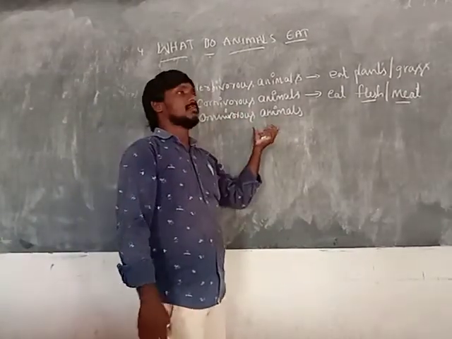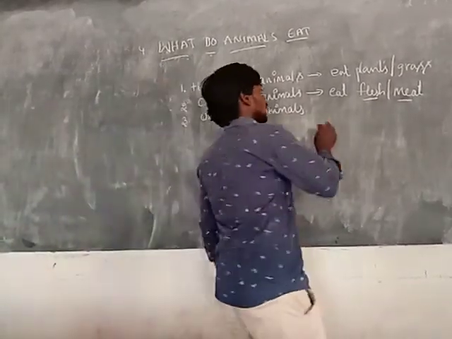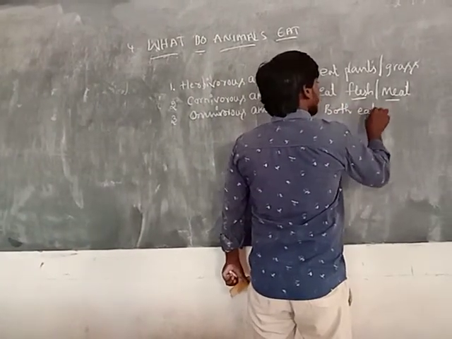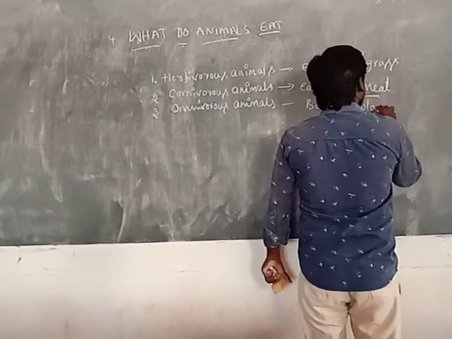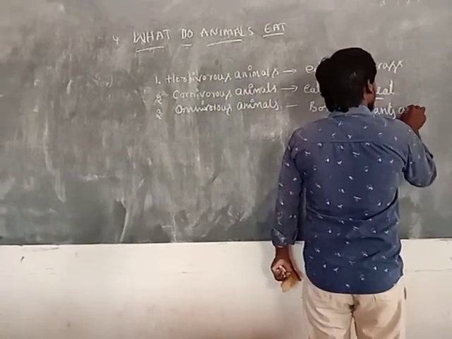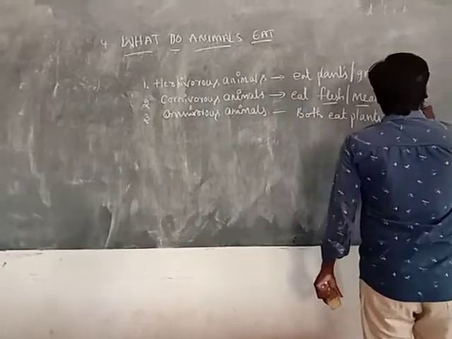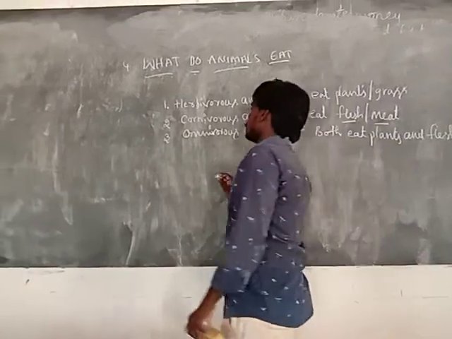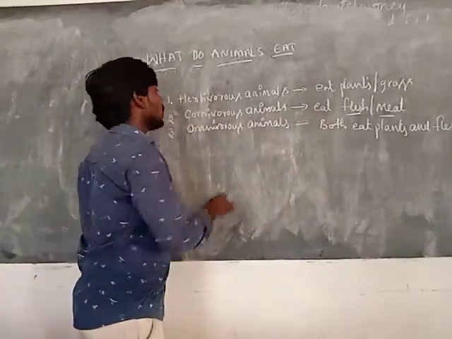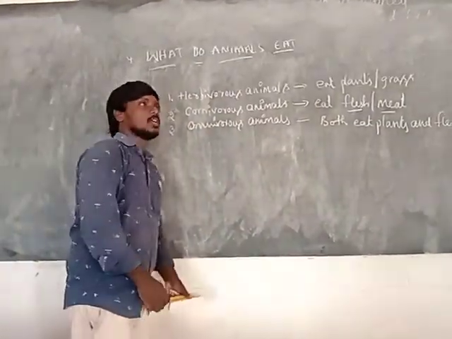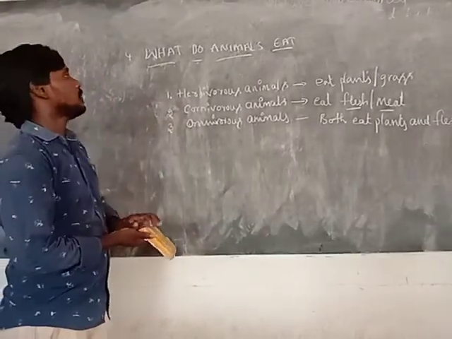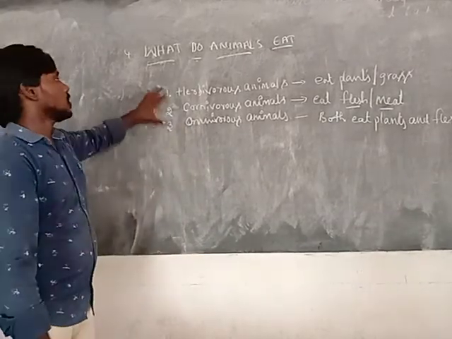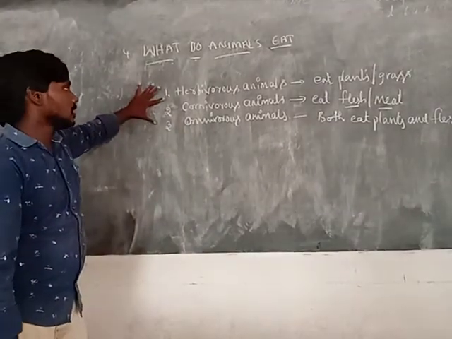And omnivorous animals both eat plants and flesh. That is called omnivorous animals. So depending on the food material they take and the availability of food, these animals are mainly three types.